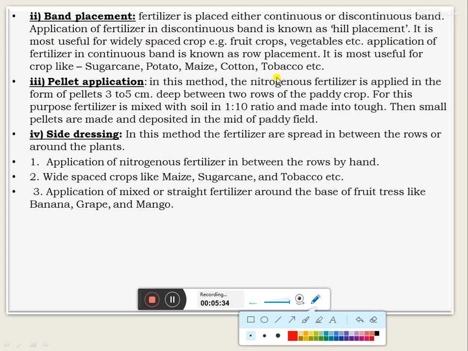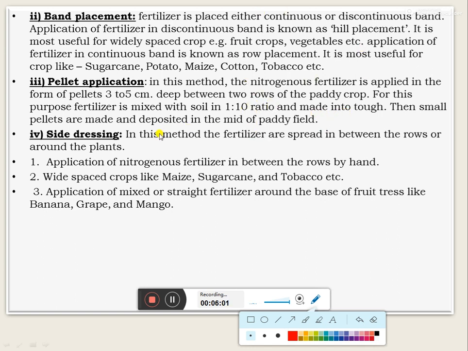And third one, the pellet application. In this method, the nitrogen fertilizer is applied in the form of pellets, 3 to 5 centimeter deep between the two rows of the paddy crop. For this purpose, fertilizer is mixed with the soil in 1:10 ratio and made into a tough dough. Then small pellets are made and deposited in the middle of the paddy field.